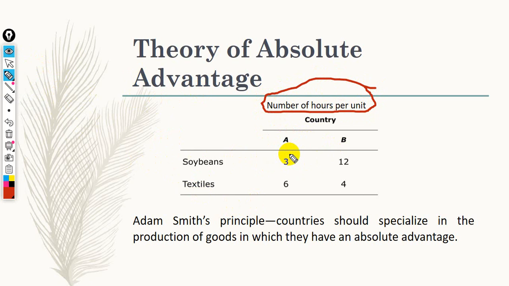Country A takes 3 hours to produce a unit of soybeans and 6 hours to produce a unit of textile. And country B takes 12 hours to produce a unit of soybeans and 4 hours to produce a unit of textile.